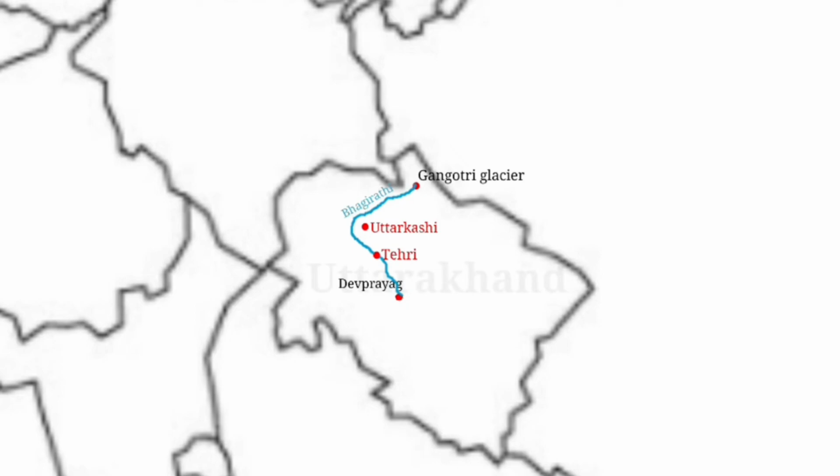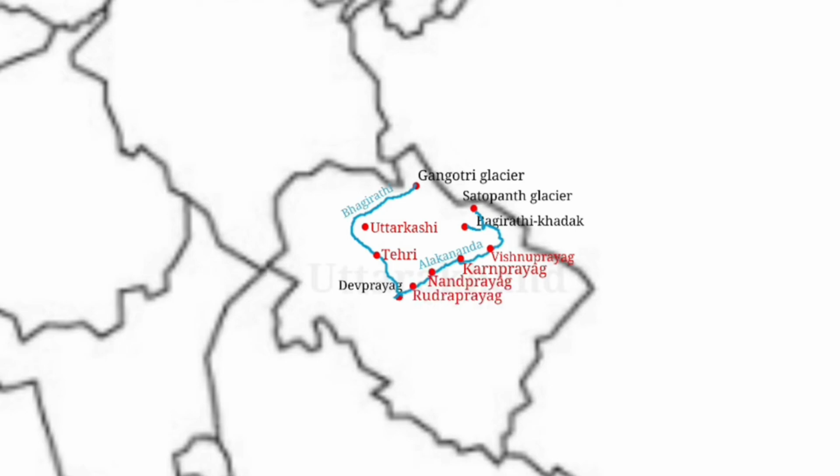and ultimately meets the Alaknanda River at Devprayag. The Alaknanda river originates from the Satopanth Glacier and Bhagirathi Kharak Glacier. From here it flows towards Devprayag. However, before reaching Devprayag, the river passes through Vishnu Prayag, Nand Prayag, Karn Prayag and Rudra Prayag, and ultimately joins the Bhagirathi to form the river Ganga. So far, we have seen the Bhagirathi and the Alaknanda rivers joining at Devprayag to form the Ganga river.